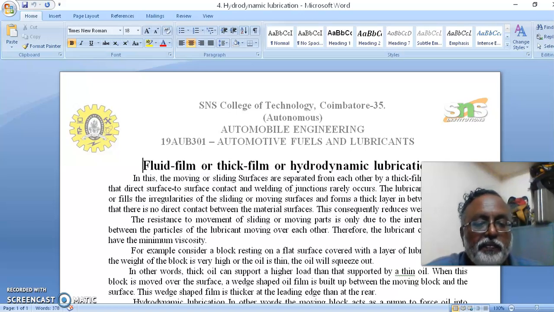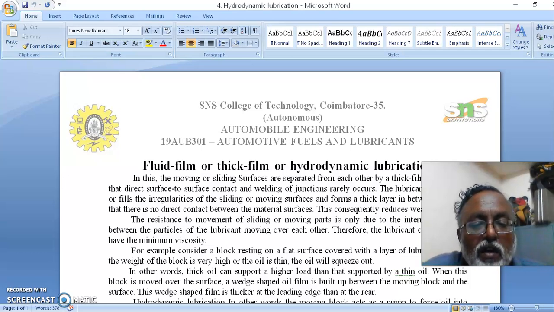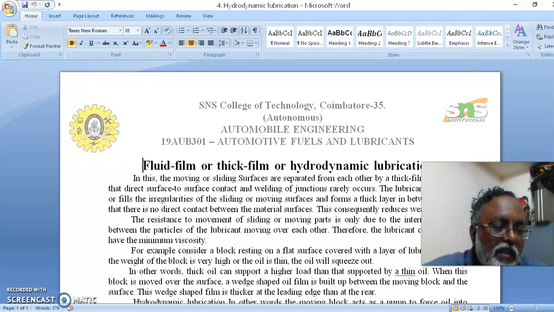For example, consider a block resting on a flat surface covered with a layer of lubricant. If the weight of the block is very high or the oil is thin, the oil will squeeze out. Similarly, the hydrodynamic lubrication occurs in this way. Let us discuss further about the